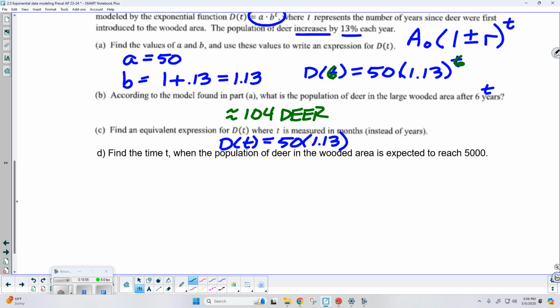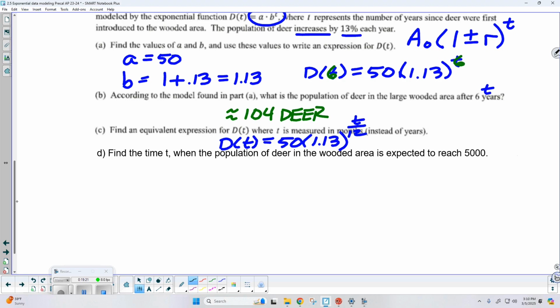How many months are in a year? 12, so how will 12 affect the power? We're going to divide it by 12. Because if I'm plugging in the number of months, so if I plug in 12, that's 1 year. 12 over 12 is 1, and I get the full 13% gain. 24 over 12, that's 2 years, and it'll even go a portion of a year, so that's really nice.